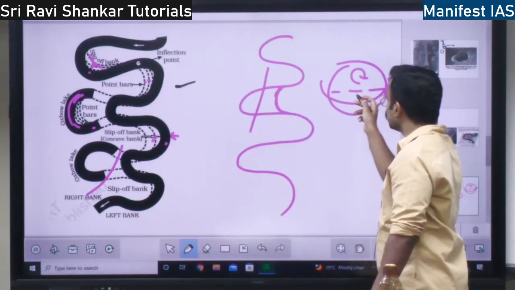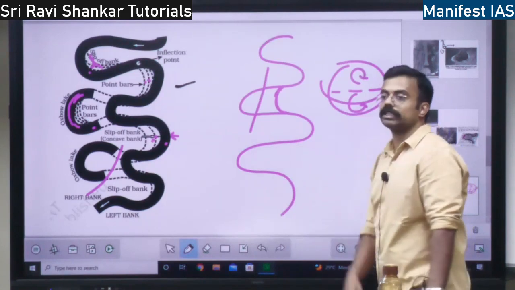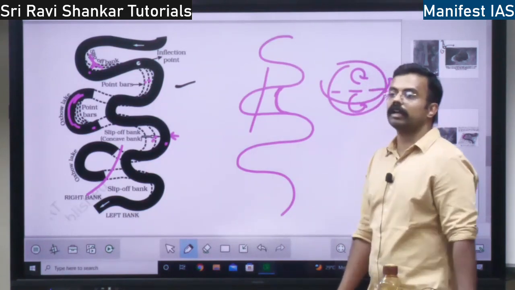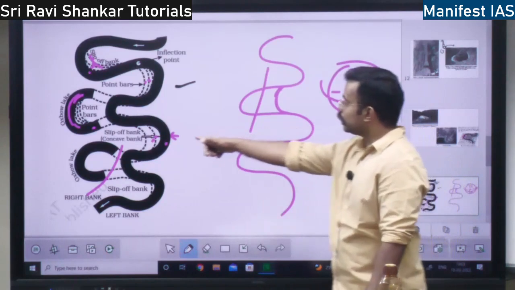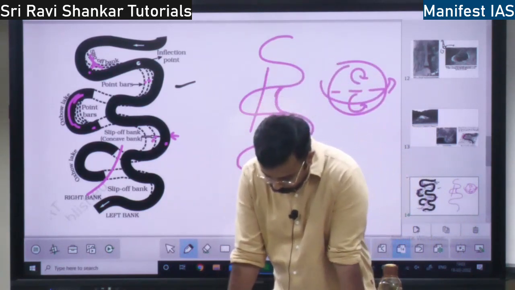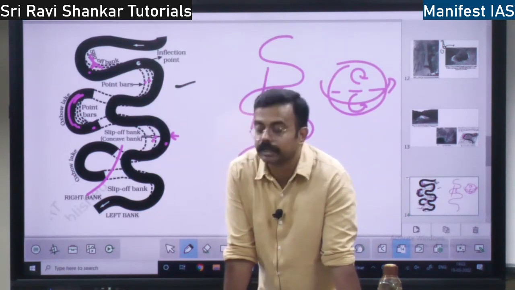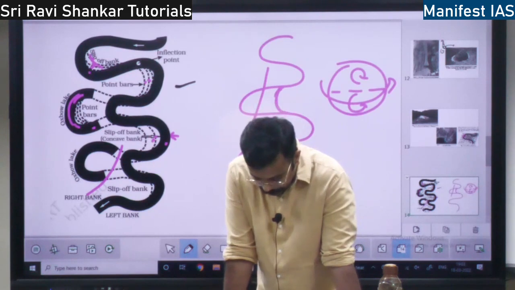And in the southern hemisphere, it happens in the anti-clockwise direction because of the rotation of Earth. That force is called Coriolis force. So meander is also formed because of the Coriolis force. Coriolis force is the third reason responsible for meanders, right?